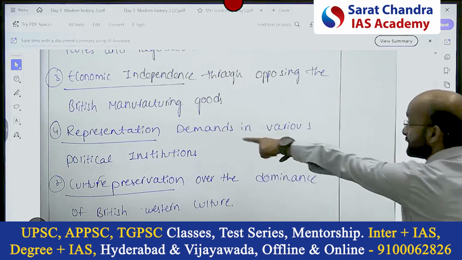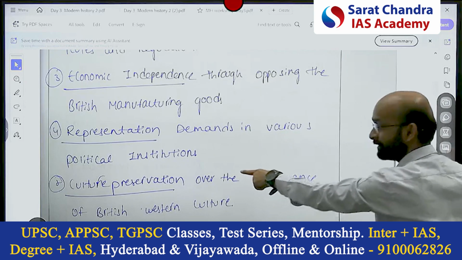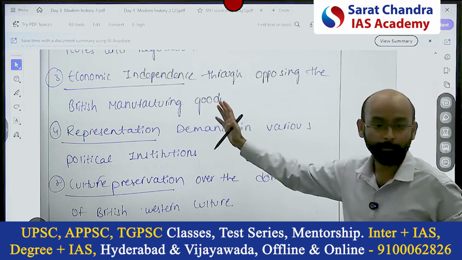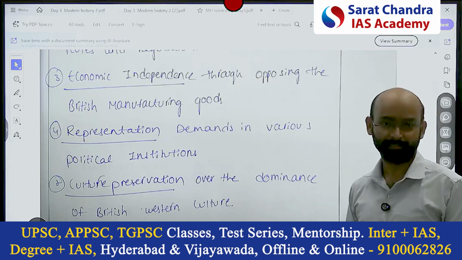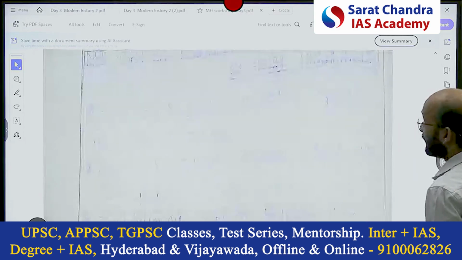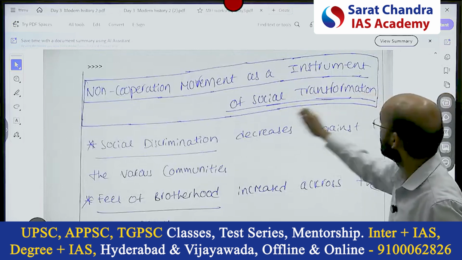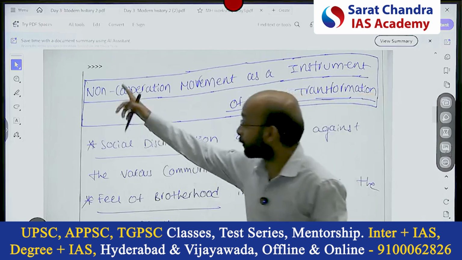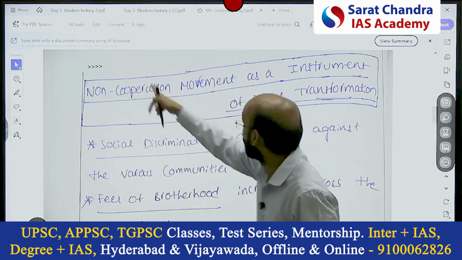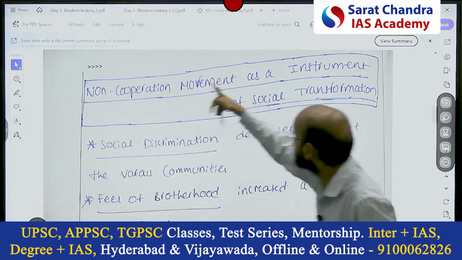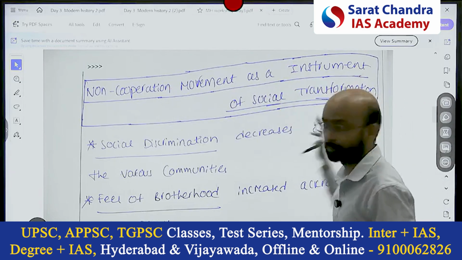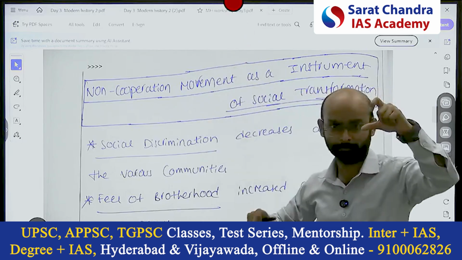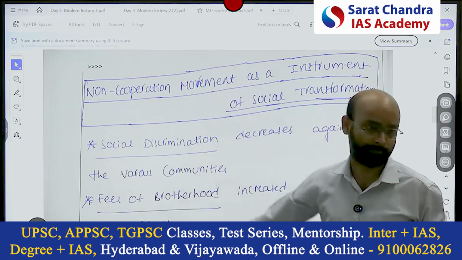Okay, so he created a representation demand. That's also political, in political institutions. The points are not very unique or specific, but you can't say these points are wrong. It addresses the demand of the question, political. However, it's not only that; the non-cooperation movement was an instrument of social transformation. Just one thing I would ask you to add is: not only political, or however, the non-cooperation movement was also an instrument of social transformation. Then the flow will be there. Now it's showing like discrete political and social parts, but still this is very good.